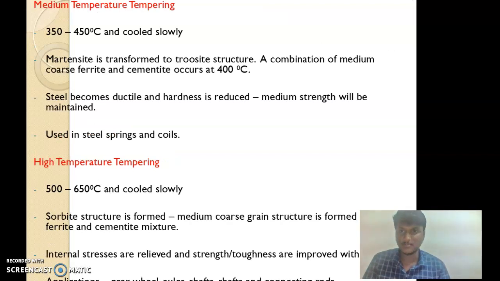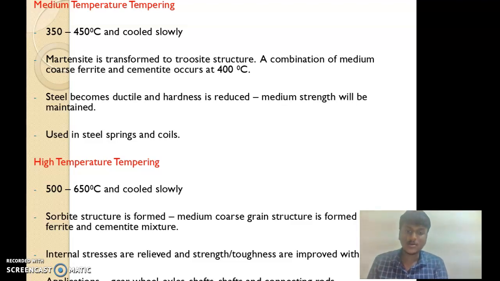Medium temperature tempering is in the 350 degrees to 450 degrees range and slowly cooled. Martensite is transformed to troostite structure. A combination of medium coarse ferrite and cementite occurs at 400 degrees centigrade. Steel becomes ductile and hardness is reduced. Medium strength will be maintained. It is used in steel springs and coils. High temperature tempering: the range is higher compared to the remaining, from 500 degrees to 650 degrees centigrade, and cooled slowly.